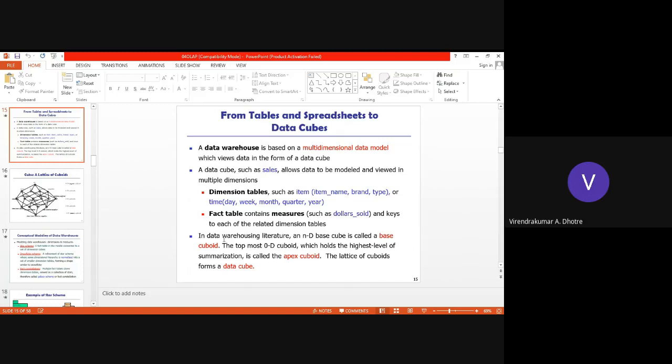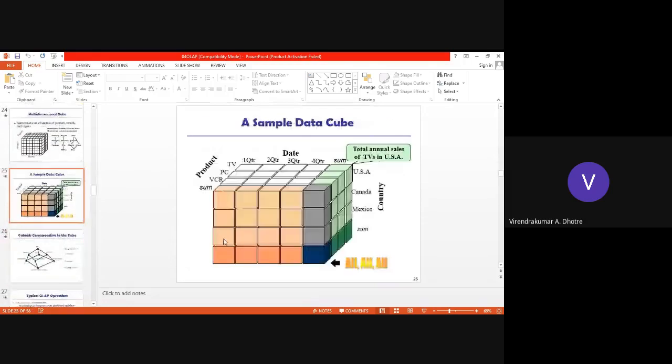So you got it. If I represent the data cube as cells, the cells will give me this, right? Sales of products, sales by dates, and in which country. So regarding sales, I can represent maximum information using this data cube, which I can mine easily. I want to identify how many televisions are sold in the months of Jan, Feb, and March as the first quarter, or I can go month wise. So how many televisions are sold in January? For 12 months I have the records available, so I can mine it easily.